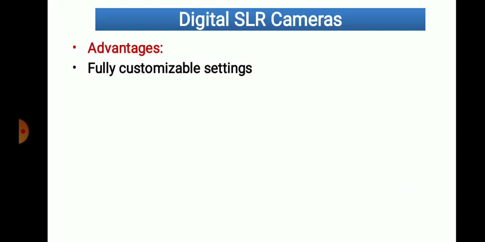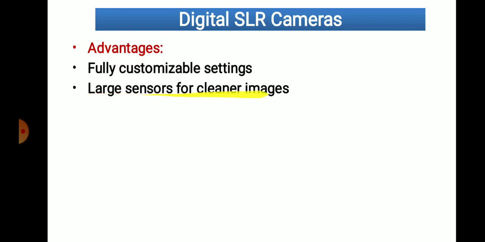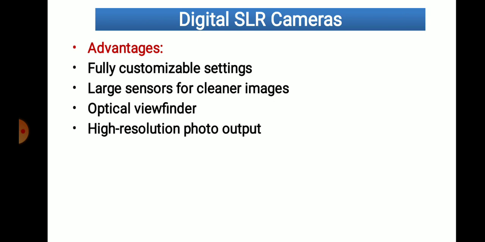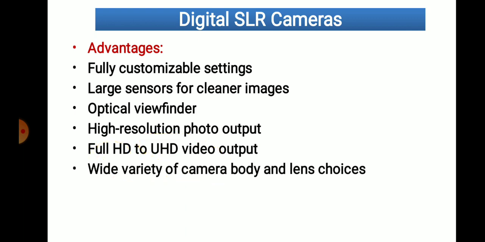Now, what is the advantage of digital SLR cameras? Fully customizable settings are there. Large sensor for clean images is there. Optical viewfinder is there, so easily we are able to find the image, find the object. High resolution photos we can take. High resolution means high quality photos we are able to take. Full HD, UHD video output. High definition videos we are able to do. Ultra high definition videos we are able to prepare with this SLR camera.